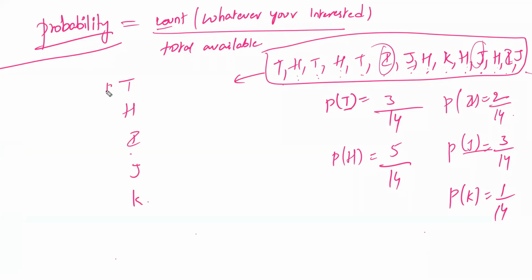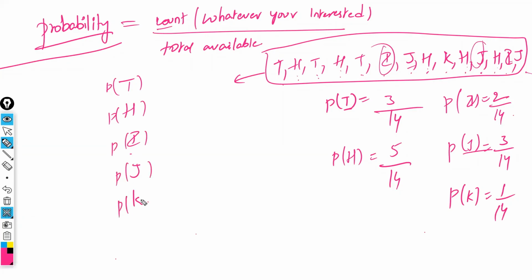If you calculate the probability of T, H, I, J, and K, the total is going to be 1. The sum of the probabilities is equal to 1, because all of them have the same total as the denominator. Out of the total, how much part is T? Out of 100%, how much percentage is T? How much percentage is H, I, J, and K?